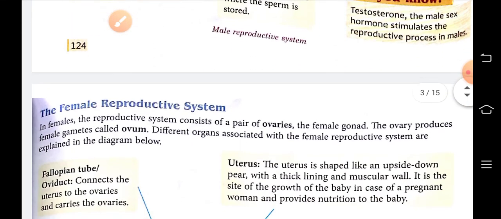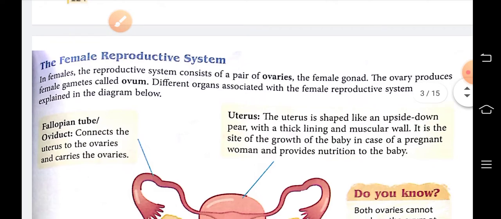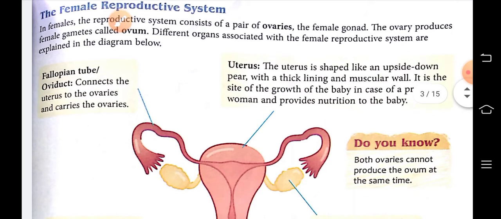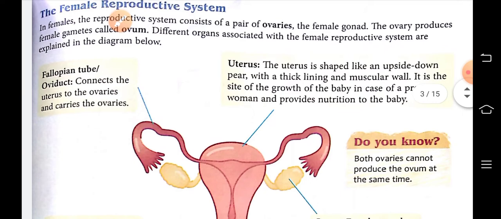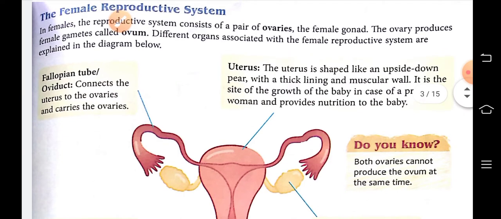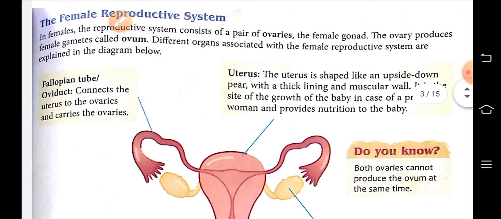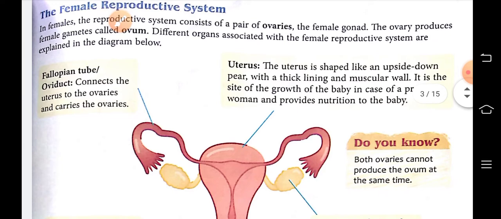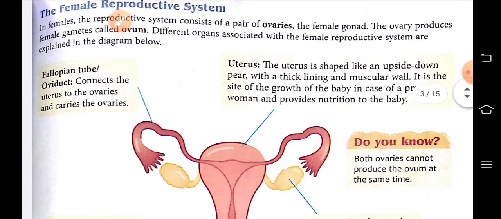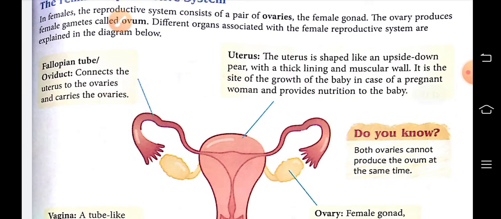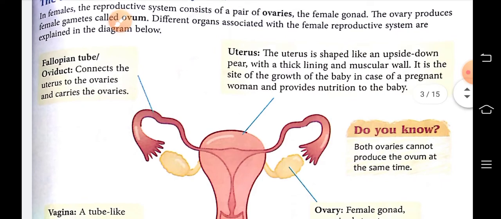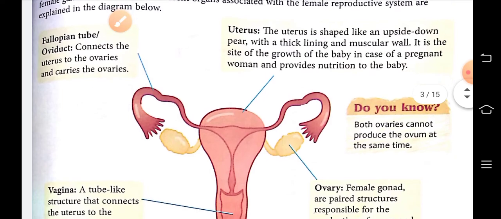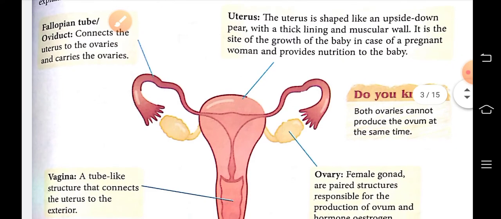And second is the female reproductive system. In females, the reproductive system consists of a pair of ovaries, which is the female gonad, and it is responsible for producing ovum or egg cell. Egg cell is also known as ovum. So it is produced by ovaries. And different organs associated with the female reproductive system are explained here.